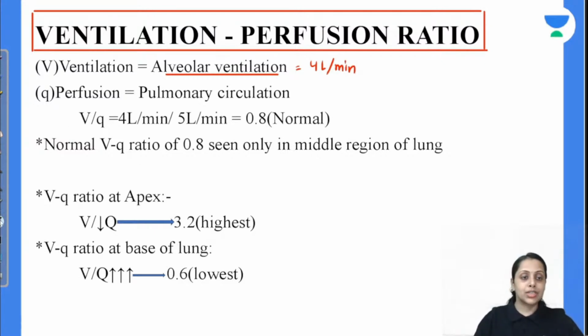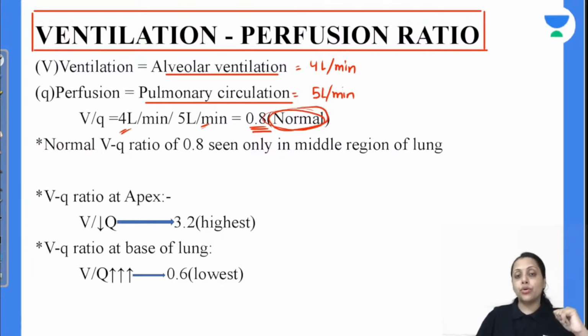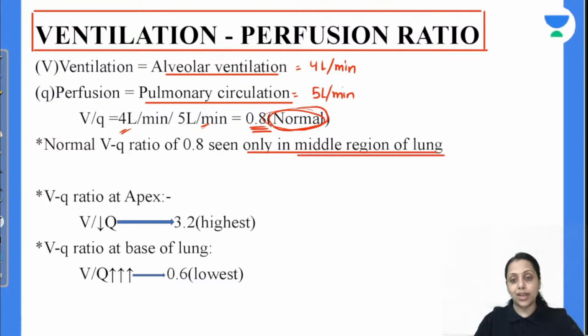Perfusion की बात करेंगे तो perfusion is our pulmonary circulation. So pulmonary circulation में कितना आता है? Our entire cardiac output, that is 5 liter per minute, reaches to our pulmonary circulation. So this ventilation perfusion ratio 4/5. So this is 0.8 in the normal situation, and this normal ventilation perfusion ratio is seen only and only in the middle lobe of lung, middle region of lung. Do remember this point. This normal ventilation perfusion ratio is only and only present in the middle region of lung.